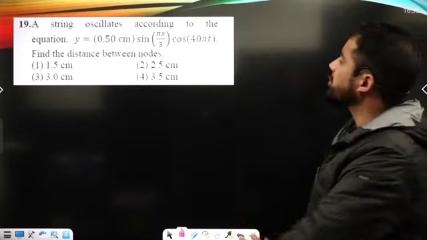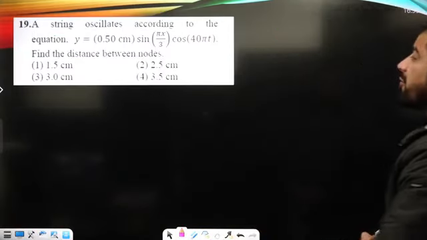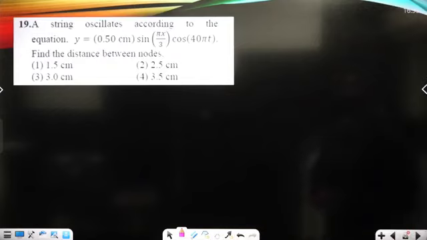Now, the string oscillates according to the equation given. Find the distance between the nodes. We are basically asked to calculate what can be the distance between the nodes. It oscillates here, and we are asked to calculate the distance between the nodes.